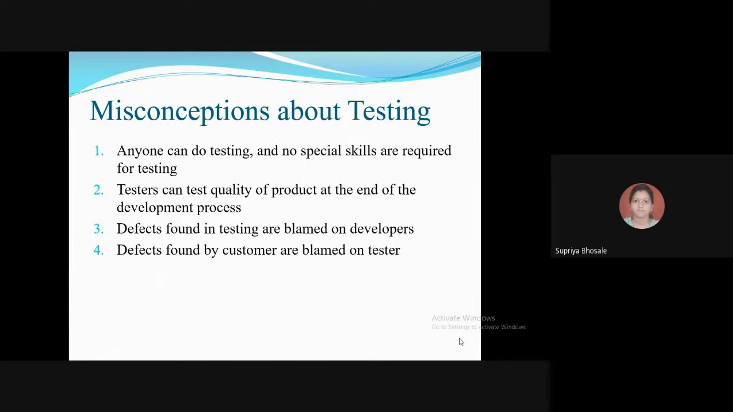If you give the product to anybody, he will handle the product in a rough and tough way, and he or she will find the defects. So is this the scenario?